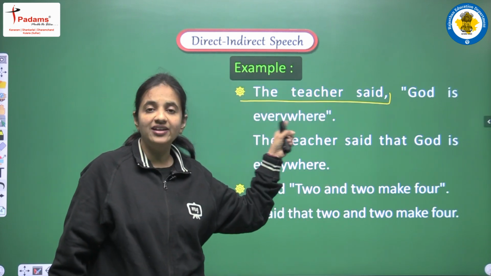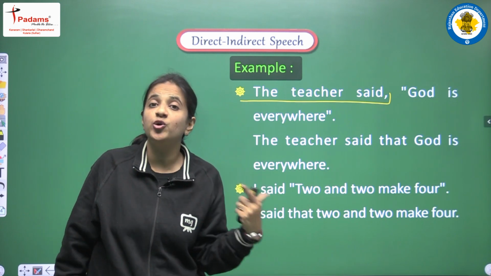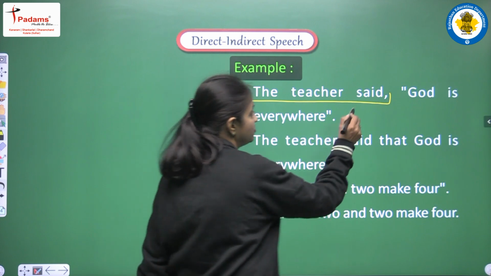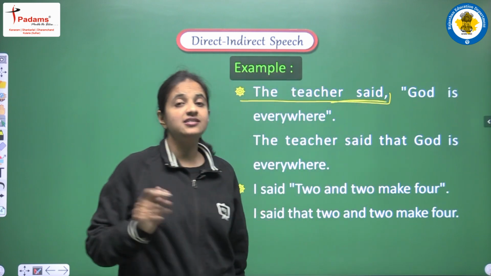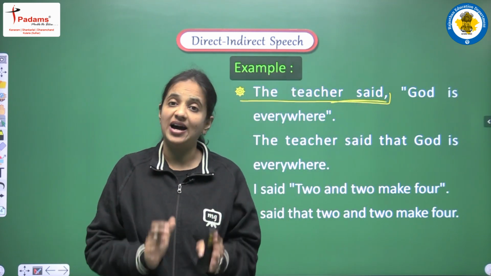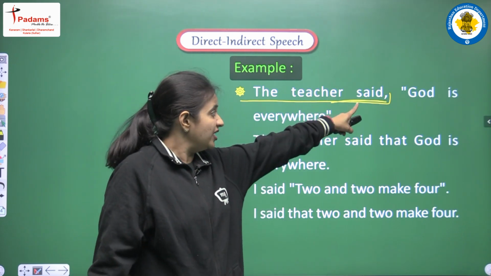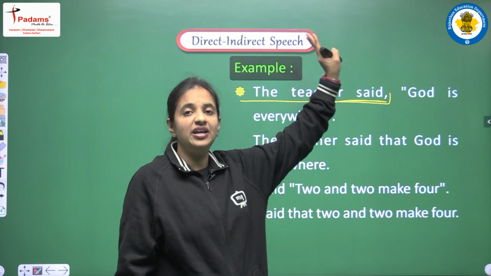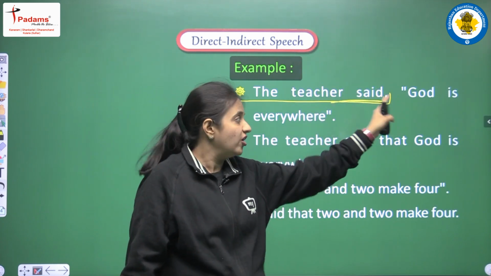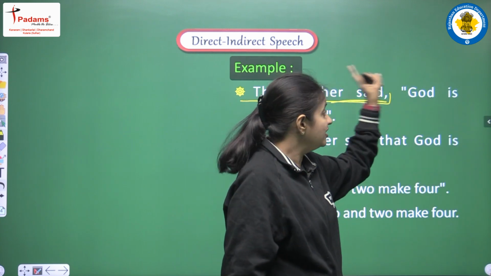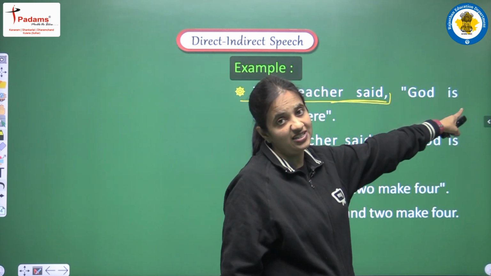God is everywhere, this part is known as the reported speech. Now in this part we are having said, that is the second form, or we can say we are having past tense. So according to the rule we have read so far, if the reporting verb is in the past tense, then we have to change the tense, present into past. But here we won't do the change in the tense.